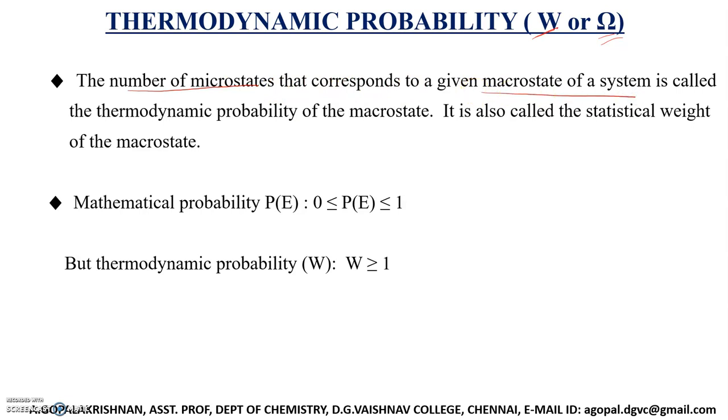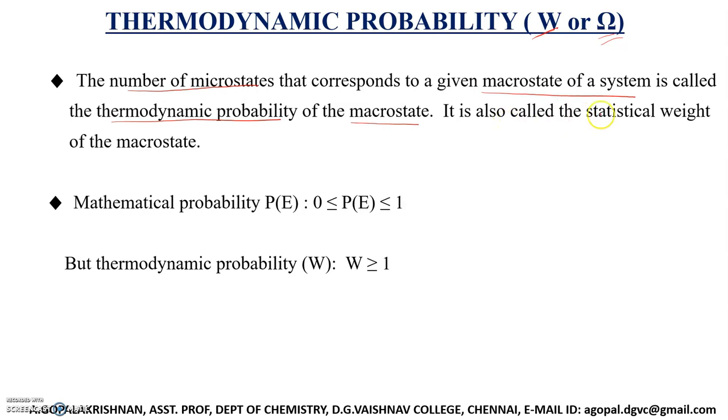See, for a given macrostate, how many microstates are possible? That is what we call the thermodynamic probability of that macrostate. I repeat, listen, for a particular macrostate, how many microstates are possible? The number of microstates that corresponds to a particular macrostate of a system is called its thermodynamic probability.